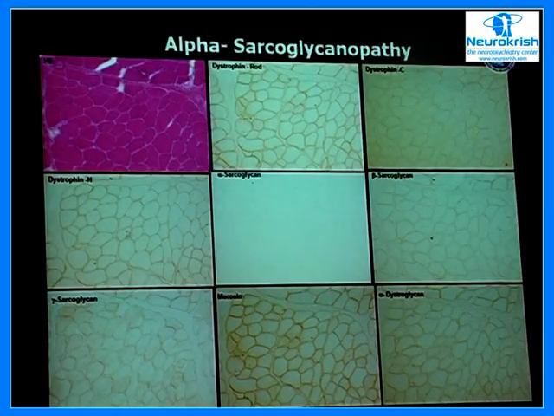Now, to give you an example of the other form of muscular dystrophy, which is the sarcoglycanopathy, this again clinically and histologically mimics Duchenne muscular dystrophy, particularly the gamma sarcoglycanopathy and, of course, the delta sarcoglycanopathy. Here you see the changes on hematoxylin eosin. The dystrophin protein is well preserved, whereas it is only the alpha-sarcoglycan that is absent. The others are reduced. So you can offer the diagnosis based on this. So this is a case of sarcoglycanopathy, which, as I told you, mimics Duchenne muscular dystrophy clinically and histologically.